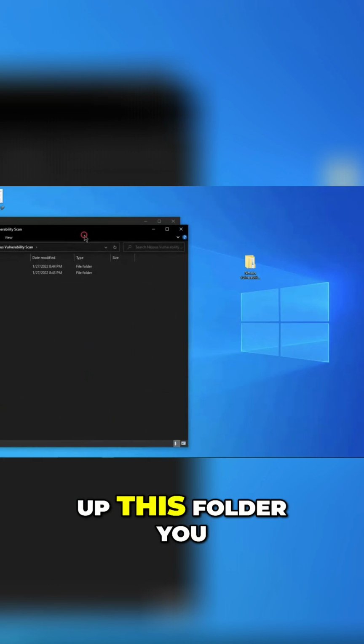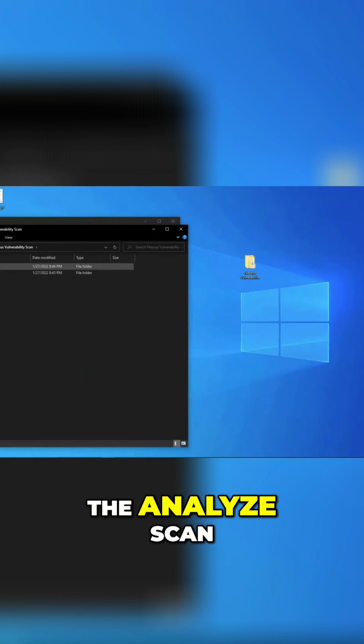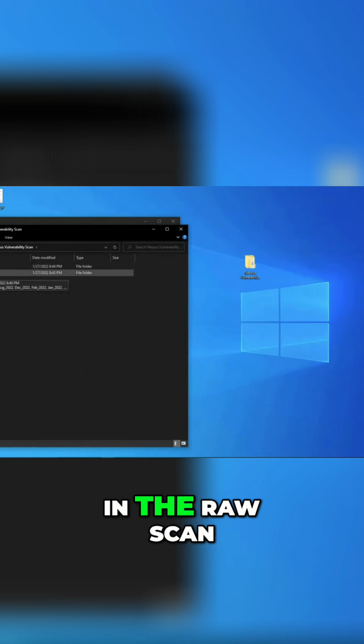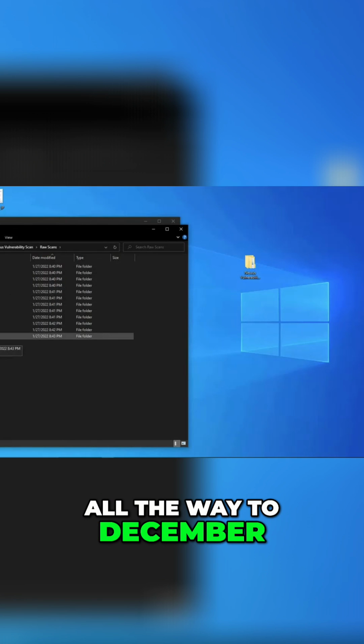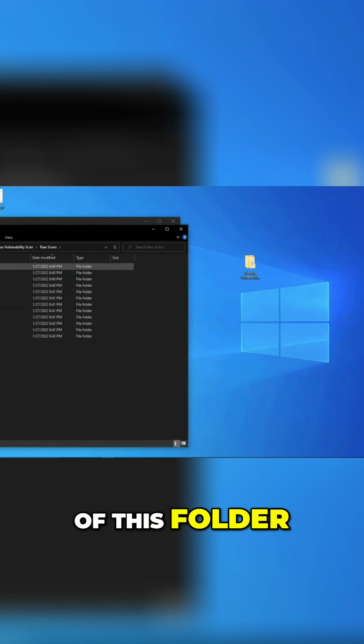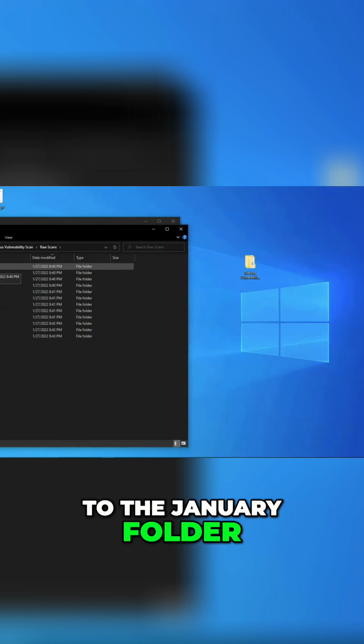When I open up this folder, you see that I have the analyze scan and the raw scan. In the raw scan, you notice that I have, for example, January 2022, February 2022, all the way to December 2022. In each of these folders, I'm going to put the raw scan for each month. Once I download it, for instance, we're in January, right? I'm going to save a copy to the January folder.